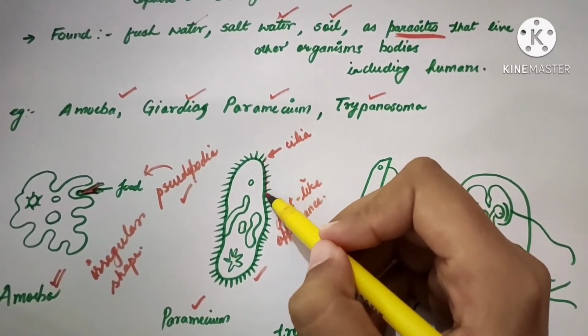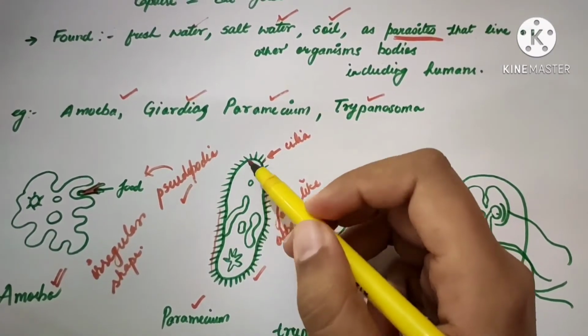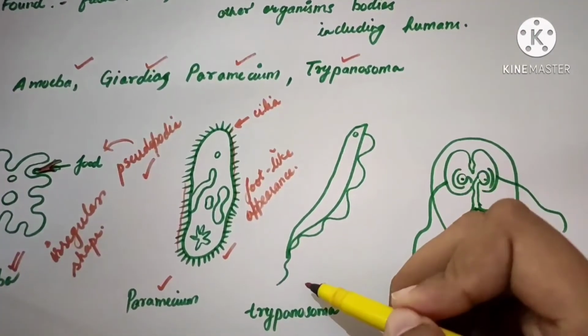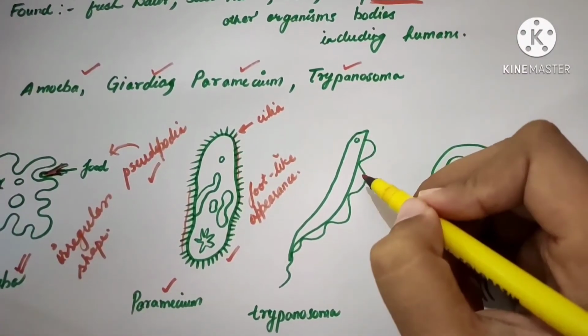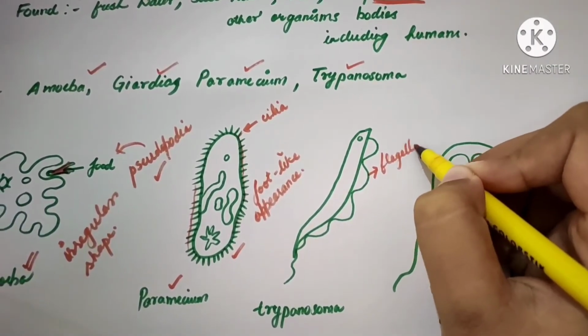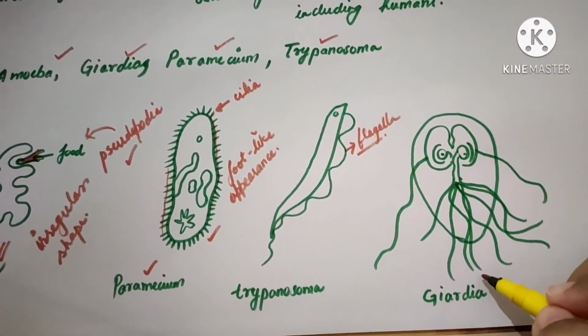This is a cilia which helps to move as well as stick to the substratum. This is Trypanosoma. This is a flagella. It's for movement. This is Giardia.